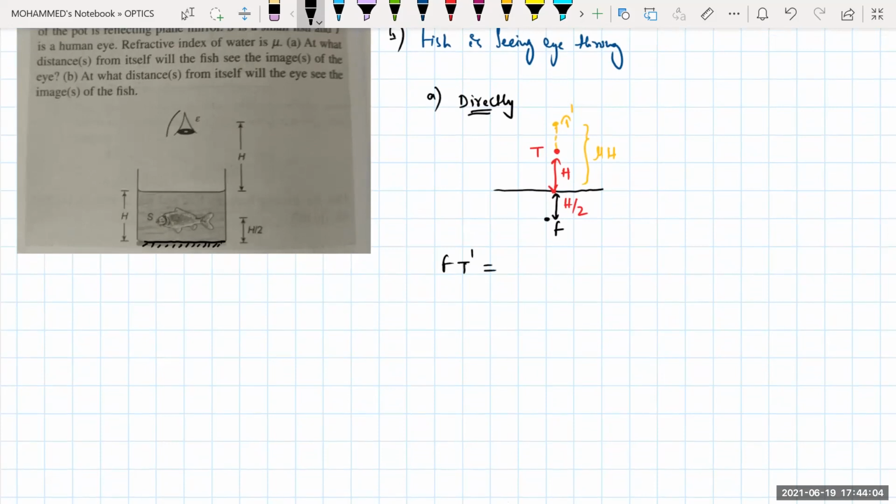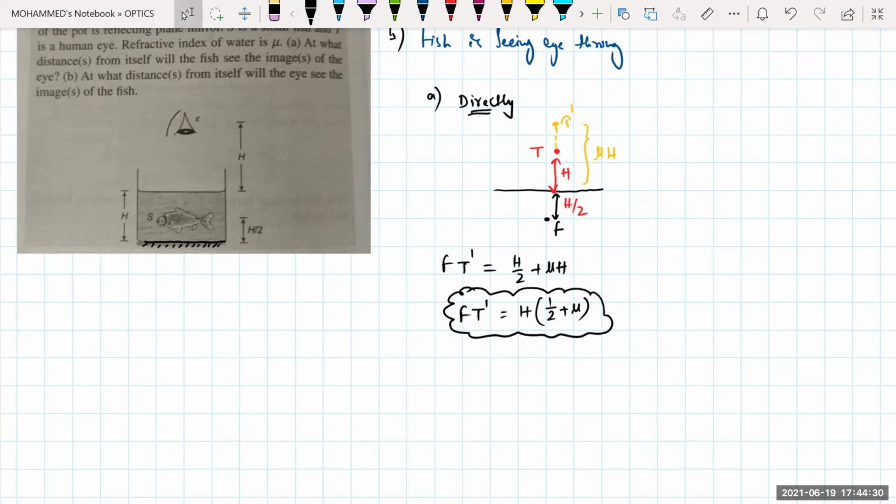This is the distance of your eye when the fish is seeing it directly. So what will be the answer for this one? H by 2 plus mu times H. So what can I take common in this one? This is H into (1 by 2 plus mu). So this is the distance at which it is seeing it directly. Is the question clear for you?